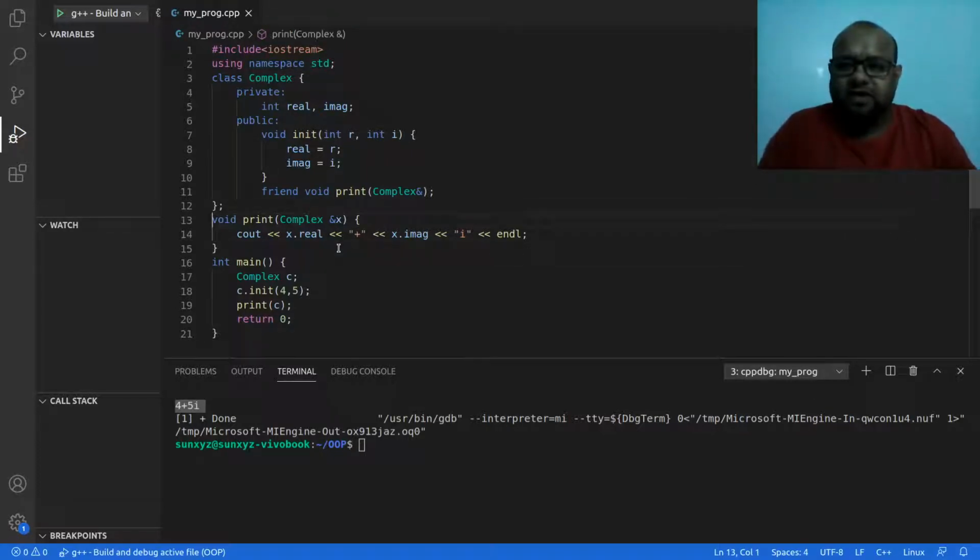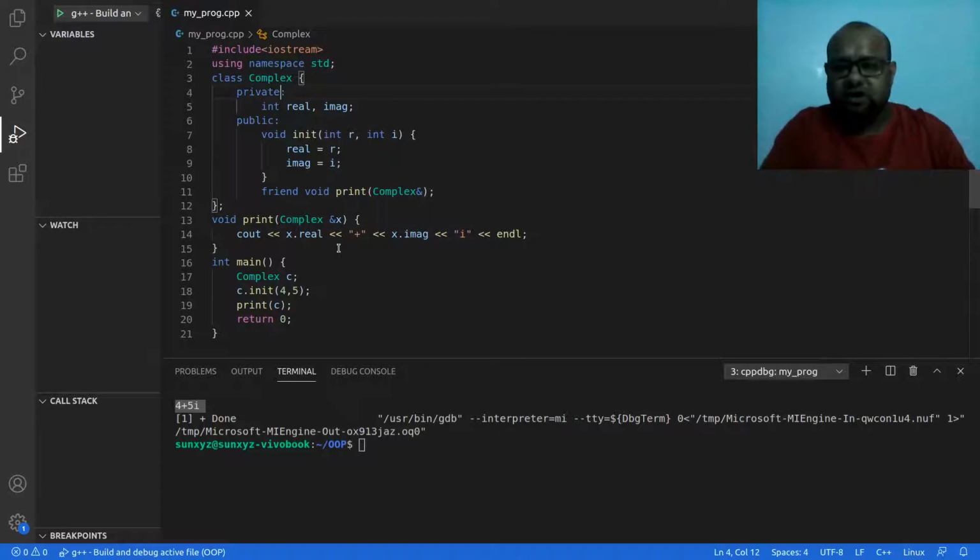Okay, so inside this print function, now I am able to access real and imaginary. Real and imaginary, both of them are private data attributes of this complex class, and inside this print function I am able to access these private data attributes. That means that my friend function can access the private and protected members of complex.